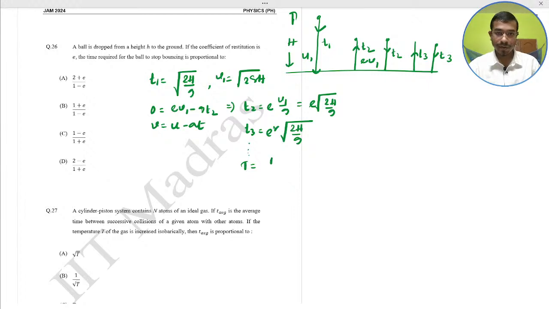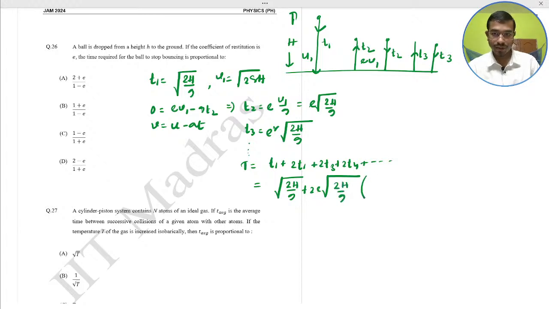Capital T equals T1 plus 2 T2 plus 2 T3 plus 2 T4 plus dot dot dot, very important concept. That would be root 2h by g, plus 2e root 2h by g, common here, 1 plus e plus e square plus dot dot dot.